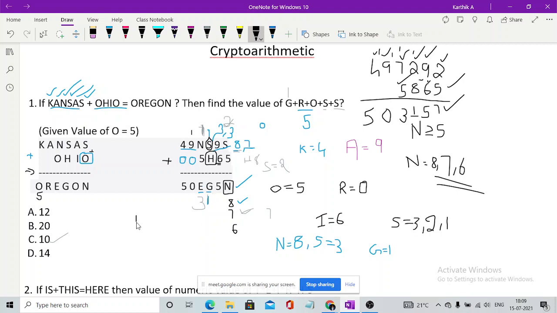Even as I do, without me trying these questions, even when I solve these things here, I go back and check the answers. So yes, you'll be getting it as 1. If H is 7, then N should be 8. 4, 9, 8. S is 3. The remaining things will be the same, I guess. Yeah, again S is 3. O is 5. H is 7.